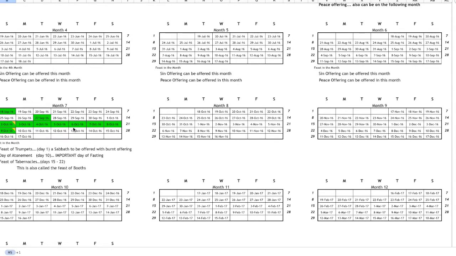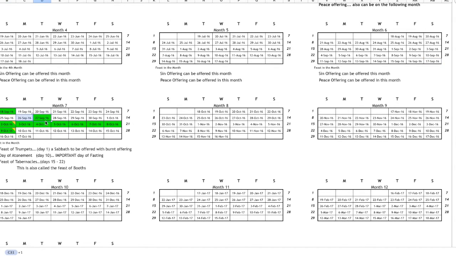In the seventh month, that is the main thing. The seventh month, brothers and sisters, will run from the 18th of September to the 17th of October. That is the main thing, brothers and sisters. First of all, on the first day of the seventh month, you have the Feast of Trumpets. It is a Sabbath. That is the Feast of Trumpets. You should observe that day.